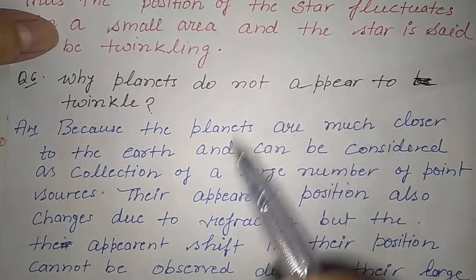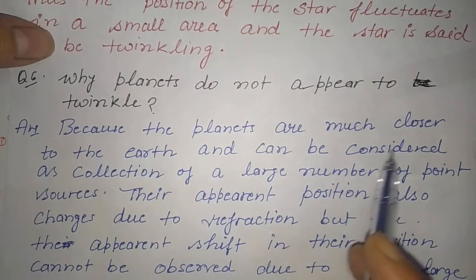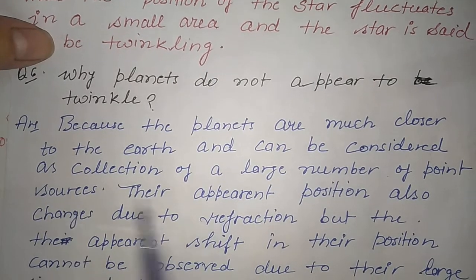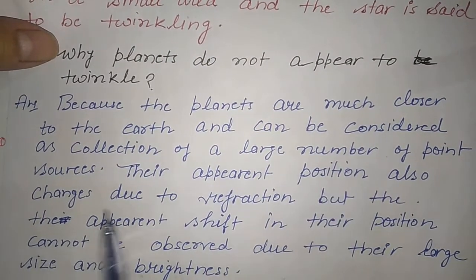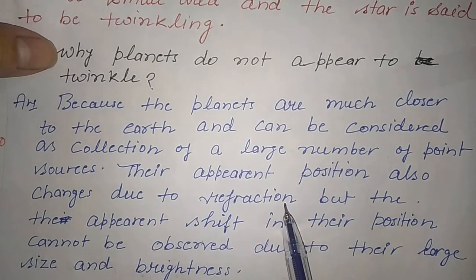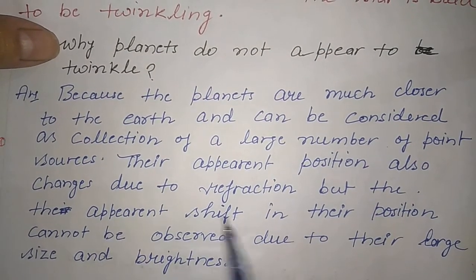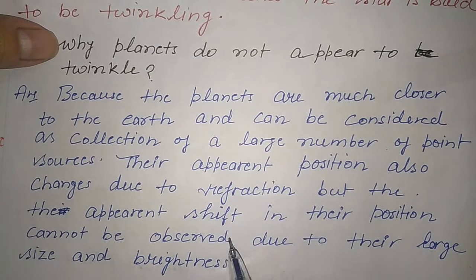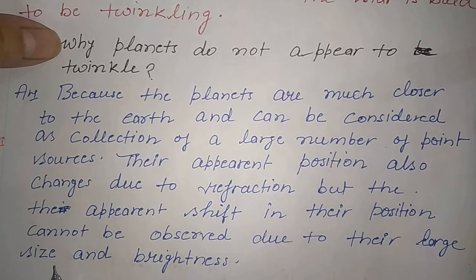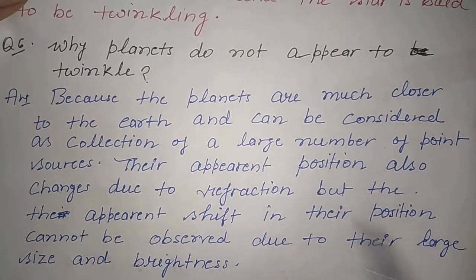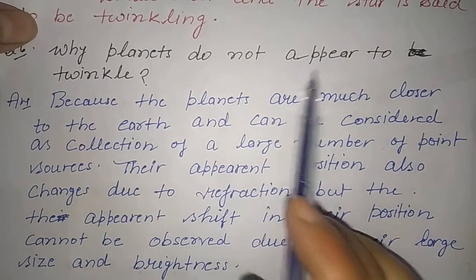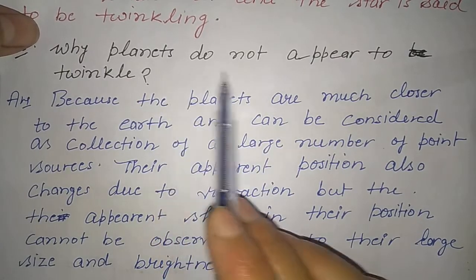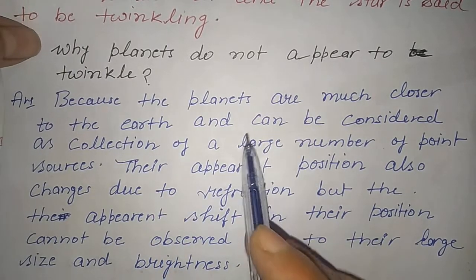Their apparent position also changes due to refraction, but the apparent shift in their position cannot be observed due to their large size and brightness. That's why planets do not appear to twinkle at night, while the stars do.